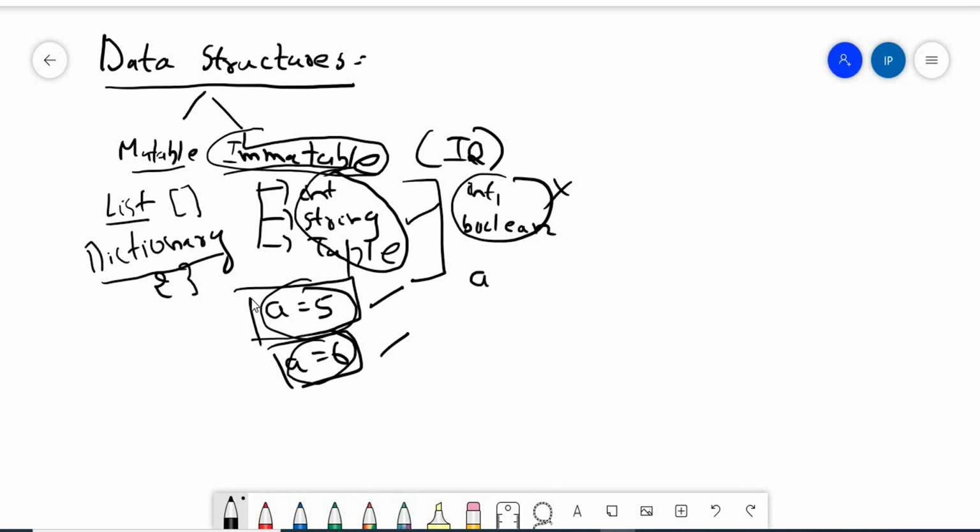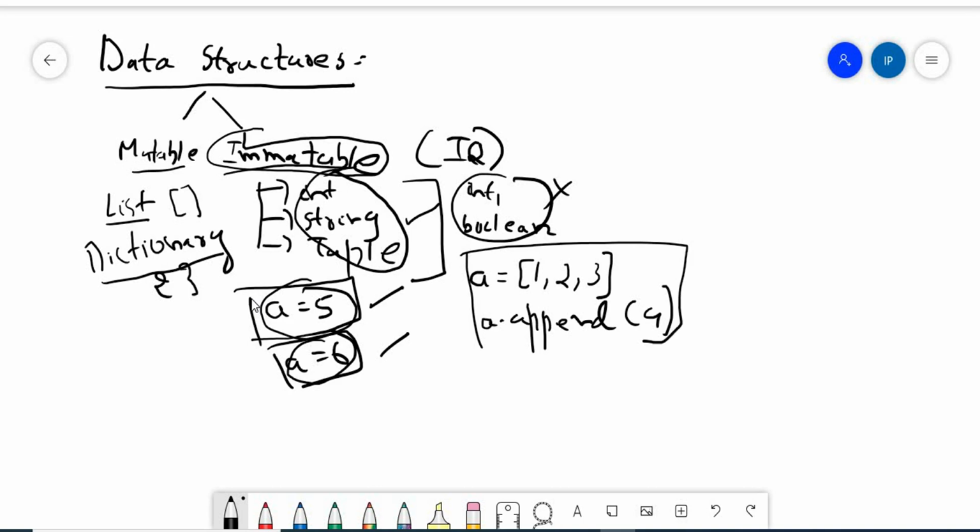The data can be changed, meaning what? Assume that first I have a is equal to something like 1, 2 and 3. Now next time if I want to add 4, I can just do a.append(4). So what happens in this case? The 4 gets appended to a. So a is not recreated, rather the data is being changed in a. This concept is again called mutable data structure.